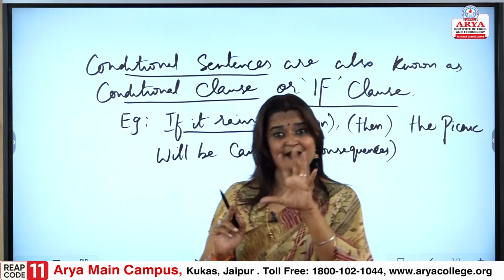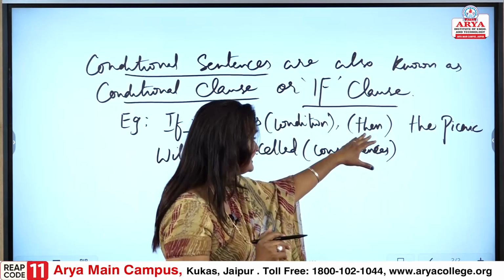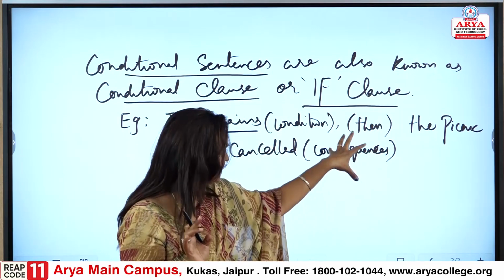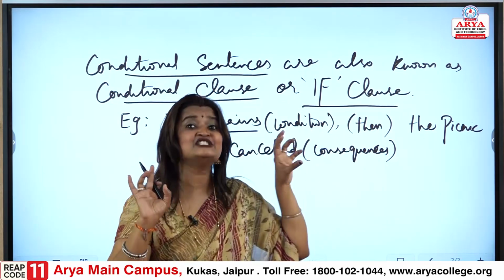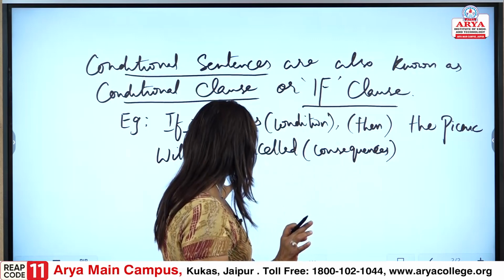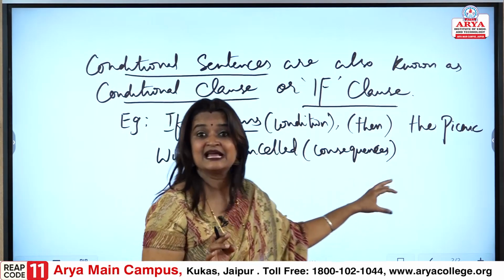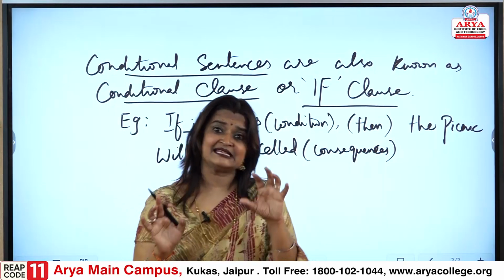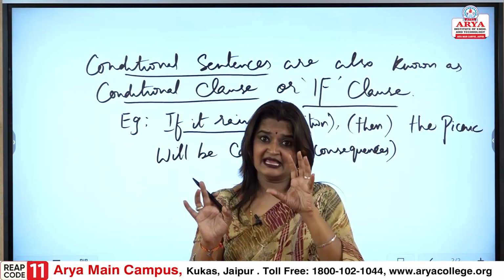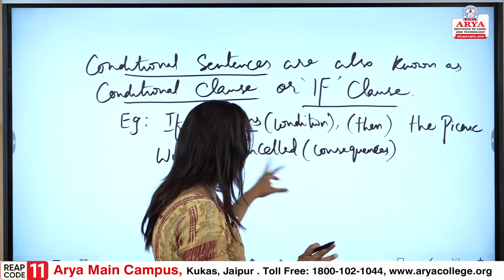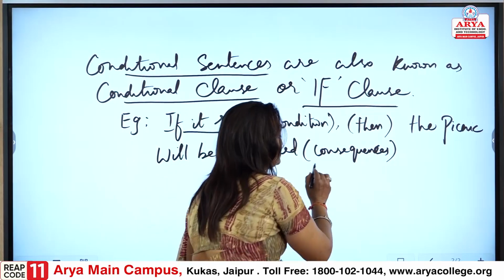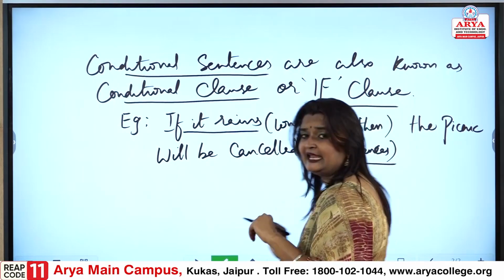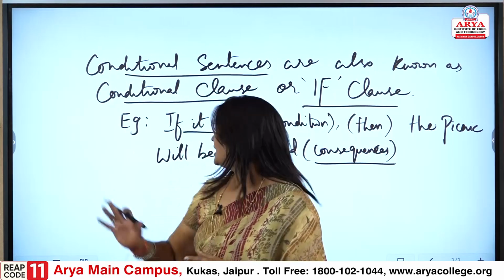If this condition happens, if it rains, then in that situation the picnic will be cancelled. And what is it that the picnic will be cancelled? If it rains, in that condition, the picnic will be cancelled. That is the consequence that we are having. The cancellation of the picnic is the consequence.